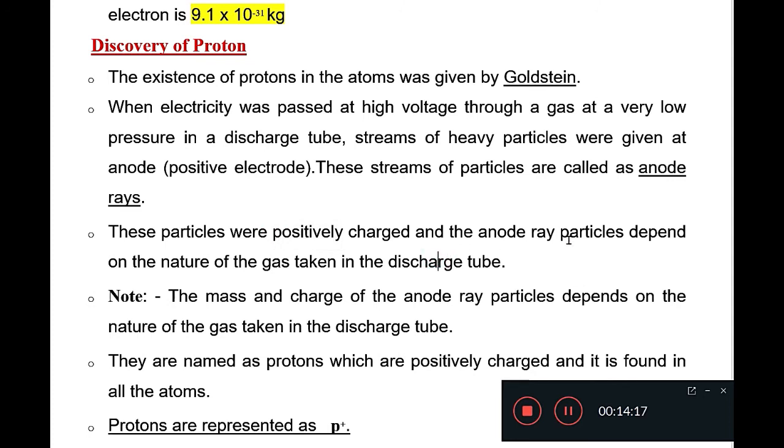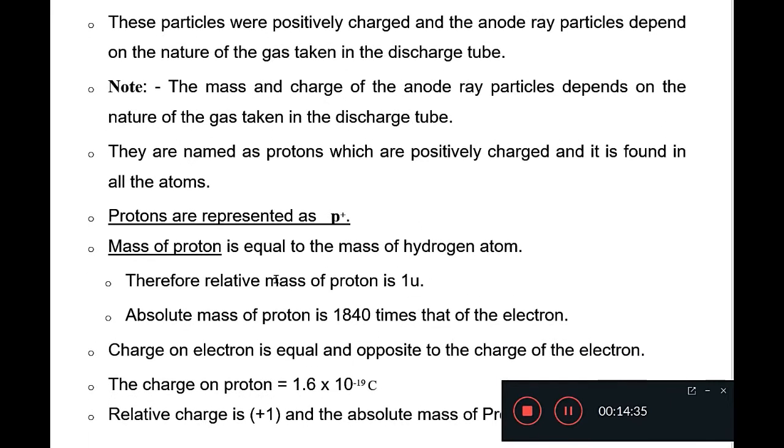And the anode ray particles depend on the nature of the gas taken inside the discharge tube. As we have studied already, cathode rays do not depend on the nature of gas, but anode rays depend on the nature of gas. Now the properties of protons. The mass and charge of anode ray particles depend on the nature of gas taken in the discharge tube.